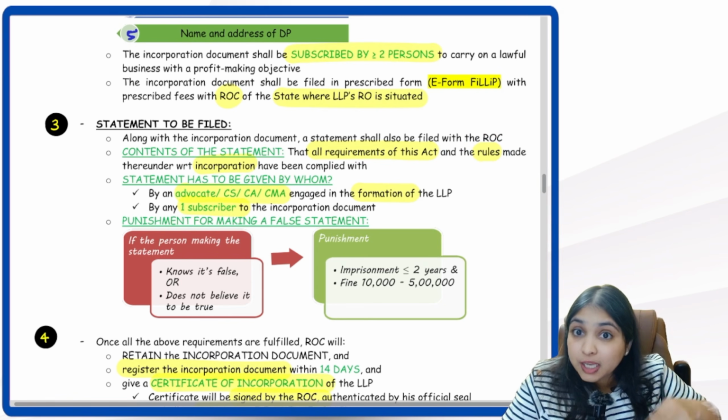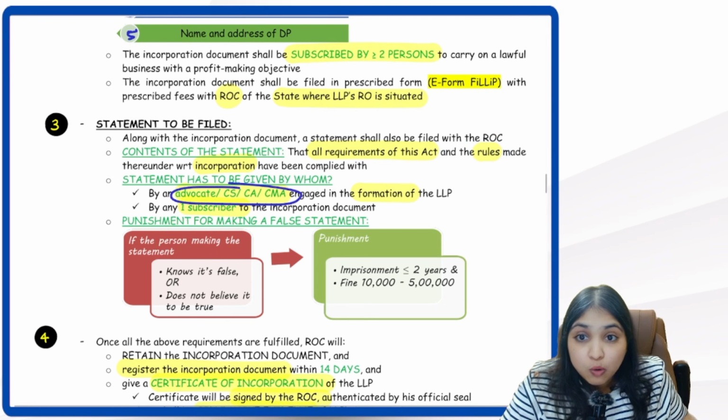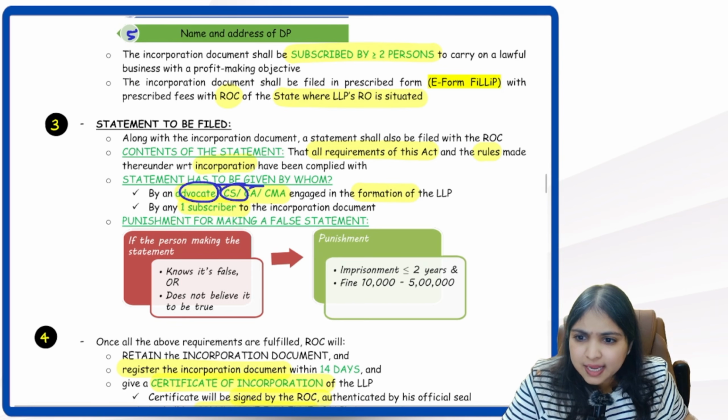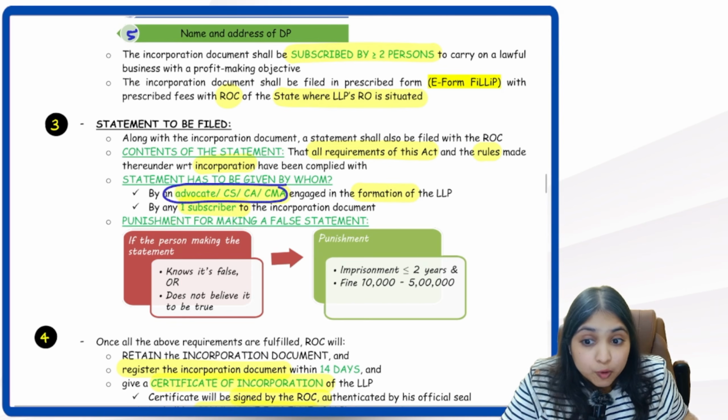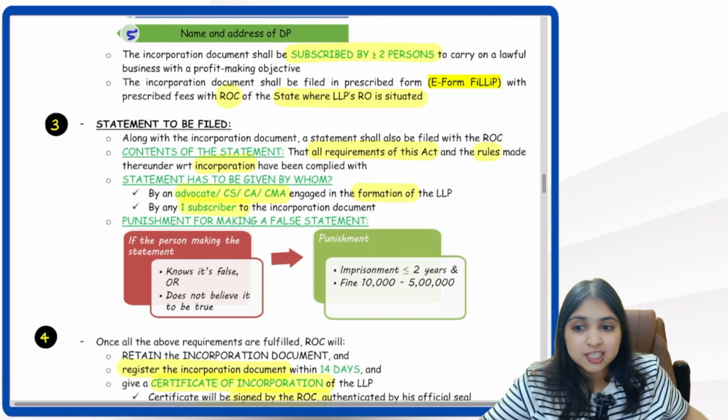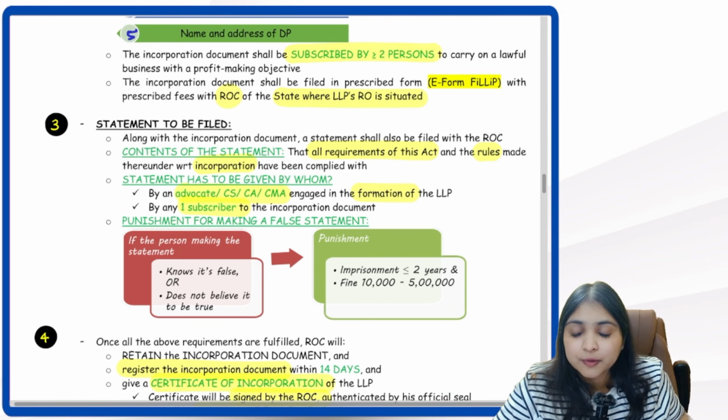The statement has to be given by whom? By 2 people, one outsider and one insider. Who is this outsider? Some advocate, CA, CS, CMA, basically some professional who is involved in the formation of the LLP. Then the statement also has to be given by one insider. Who is the insider? One subscriber.